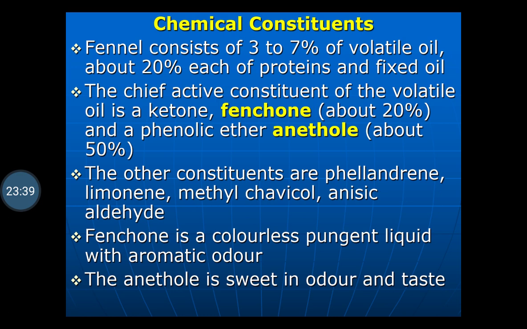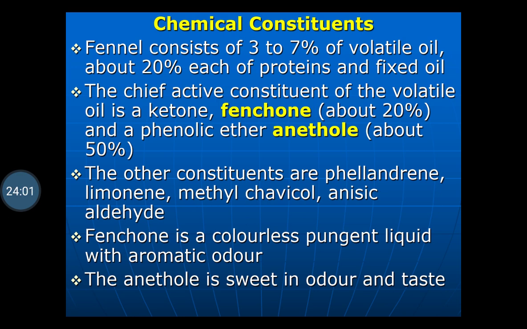Fenchone is a colorless pungent liquid with aromatic odor, whereas anethole is sweet in odor and taste.